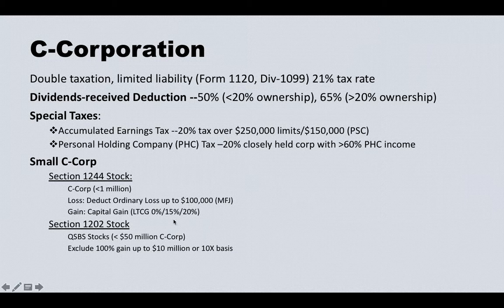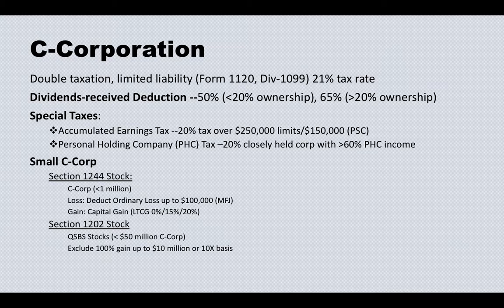Another thing is that for small C corporations, two types of stock are very beneficial. One is Section 1244 stock, basically for C corporations with less than $1 million. If you own those stocks and lose money, you can deduct those losses up to $100,000 as an ordinary loss.